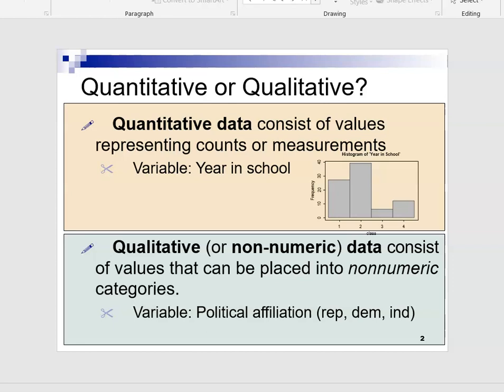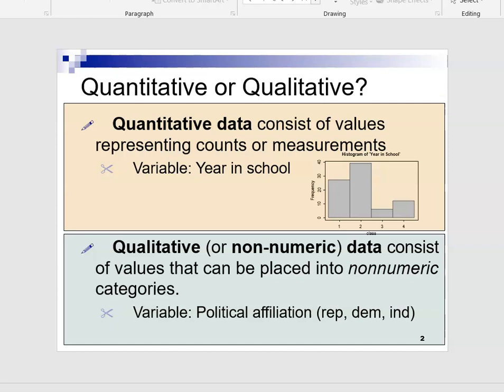Quantitative, as the name suggests, is something which can be expressed as numbers or counts, which you can count. It can be age, height, weight, year in the school, anything which can be expressed as numbers and mathematical operations can be performed on it. Whereas qualitative is something which is non-numeric. They are basically the labels.